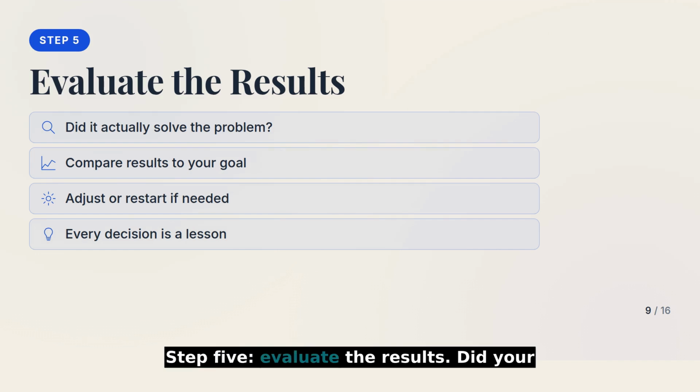Step 5. Evaluate the results. Did your decision actually solve the problem? Compare the outcome against your original goal. If it worked, great. If it did not, you adjust or loop back and start again. This is what makes the process a cycle, not a straight line. Every decision becomes a lesson for the next one.